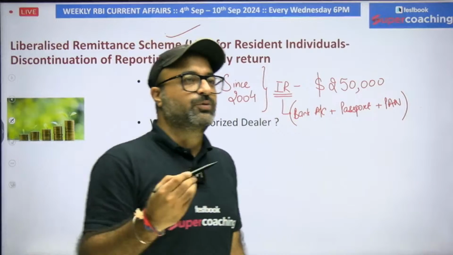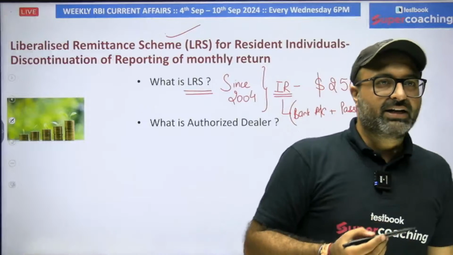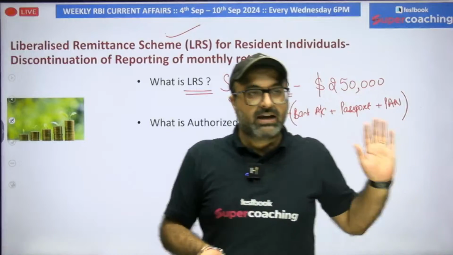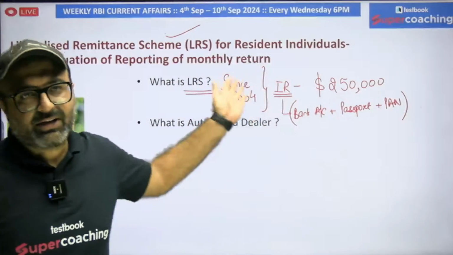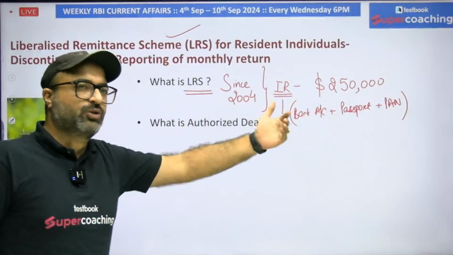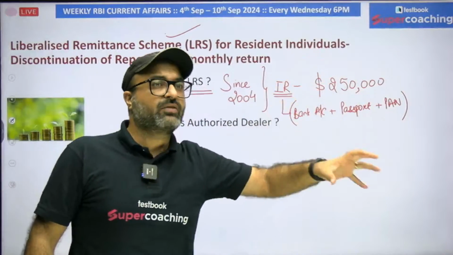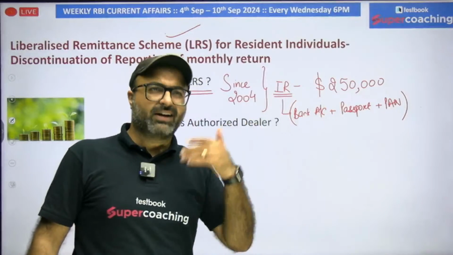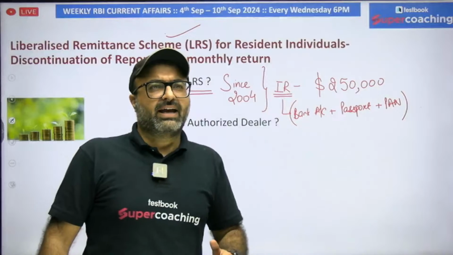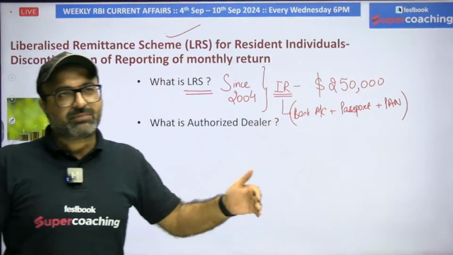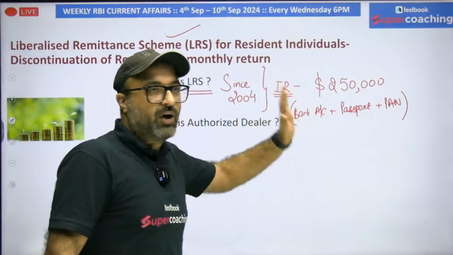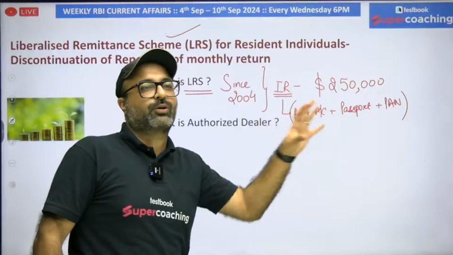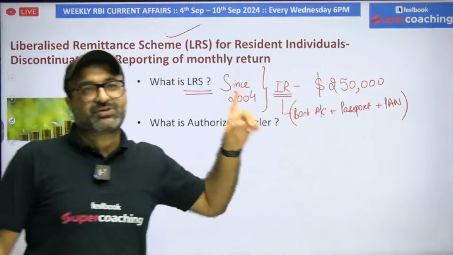Now, if you are still confused, sir, what is the meaning of remittance? Remittance means when you are sending funds and you are not looking for any return against them. As I took the example, my younger brother is staying in Australia and needs funds. I have transmitted those funds to him without looking forward to any return in the near future. I'm not expecting that my younger brother will earn and then pay back along with interest. Nothing like that. I'm just remitting the funds without any services taken from the outside country, without looking for any return, without looking for any interest. That kind of transfer is known as remittance.